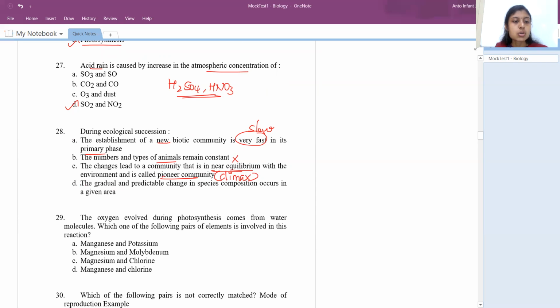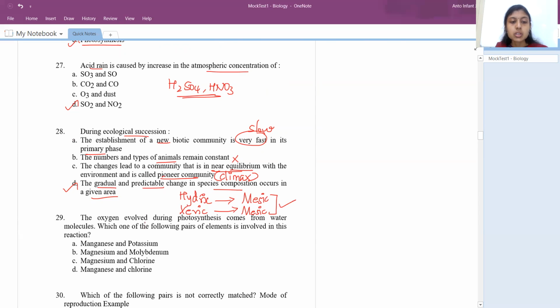The gradual and predictable change in species composition occurs in a given area. This is right. There is a gradual and predictable change, right? As we all know, if it is in the hydric condition, completely water, it changes into mesic. And if it is xeric, completely a dry land area, it will again convert into mesic, which contains plants and animals, right? So this is majorly formed during the ecological succession.